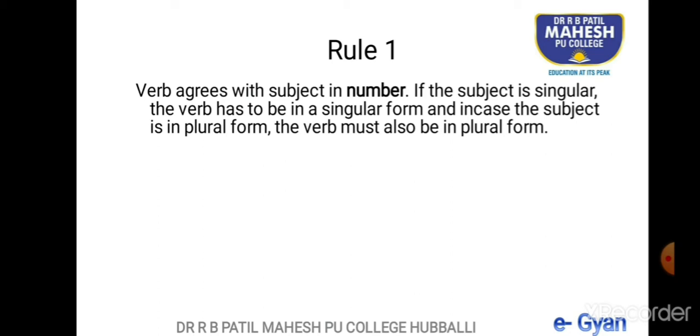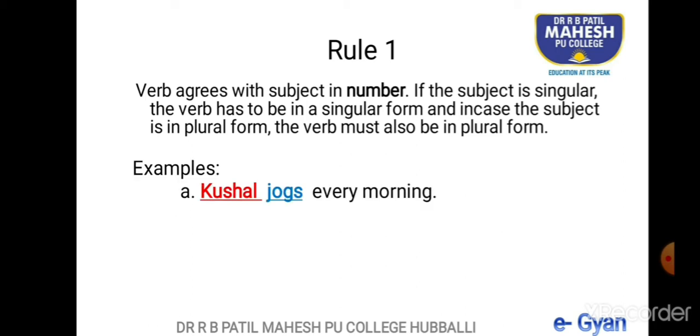And in case the subject is in plural form, the verb must also be in plural form. Let us understand this with the example. Kushal jogs every morning. Kushal is singular in number, so Kushal is the subject, so the verb also has to be in singular form. Kushal jogs. Jogs is the verb. So, Kushal jogs every morning.